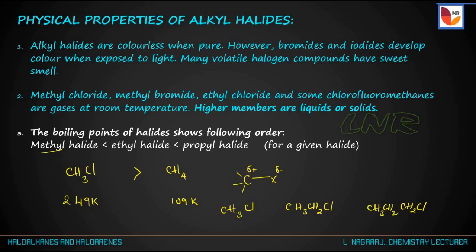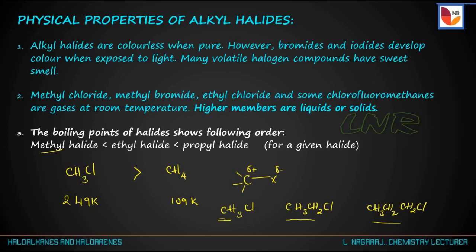Methyl chloride contains only 1 carbon atom, ethyl chloride contains 2 carbon atoms, and propyl chloride contains 3 carbon atoms. As the number of carbon atoms increases, the boiling points also increase.